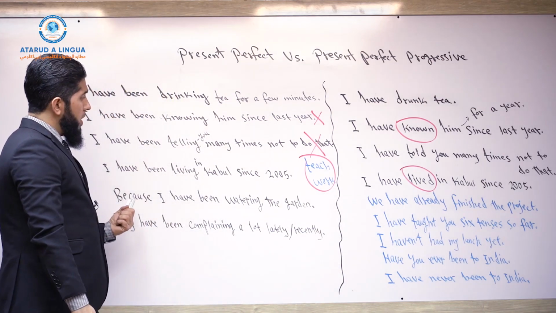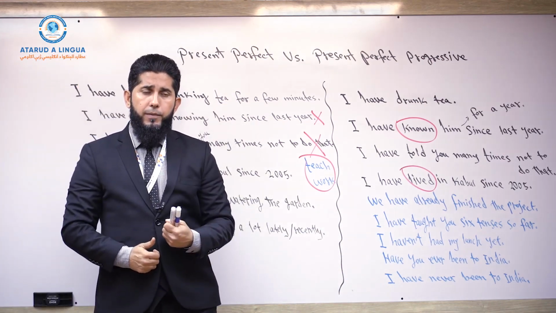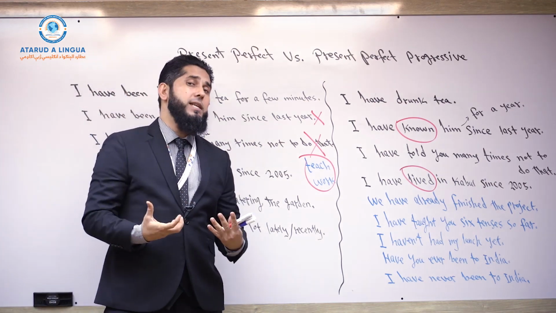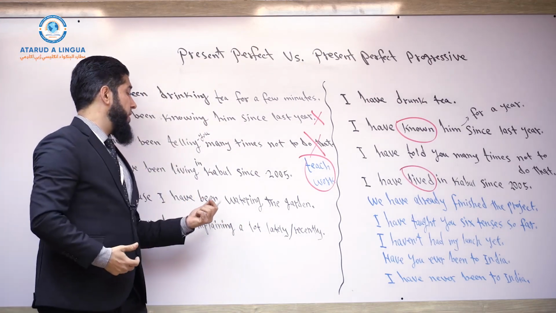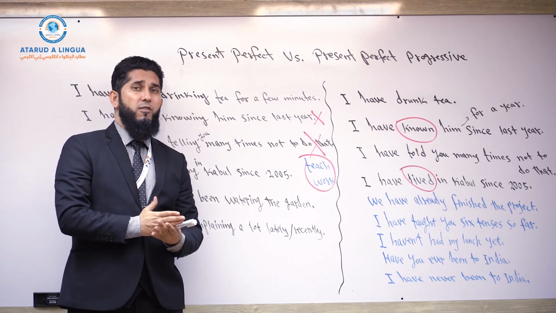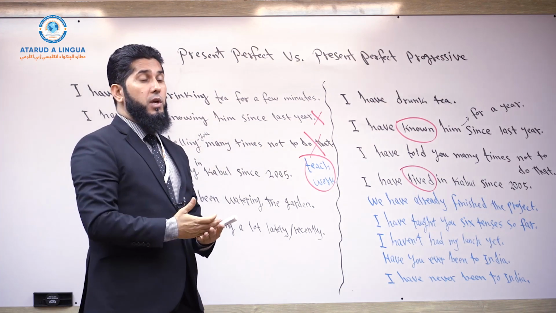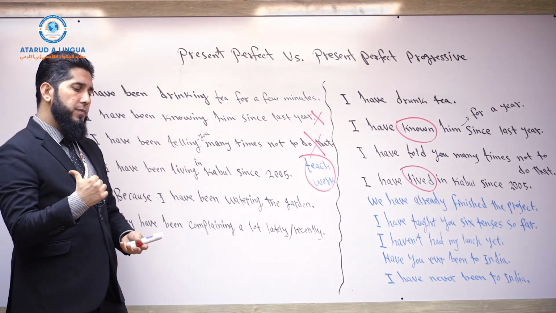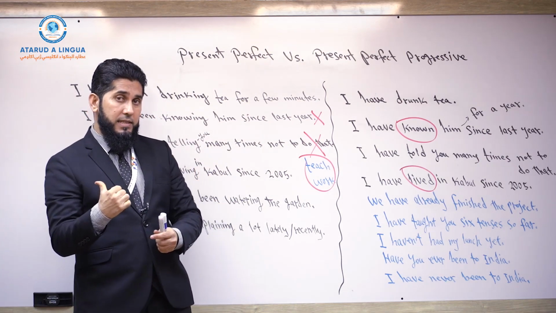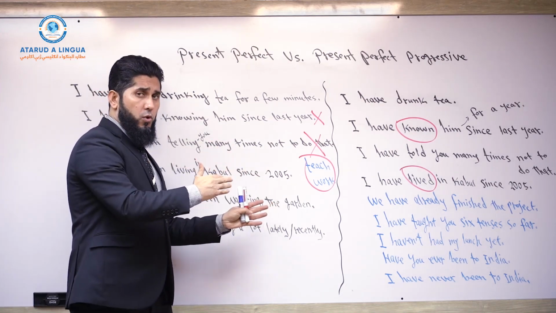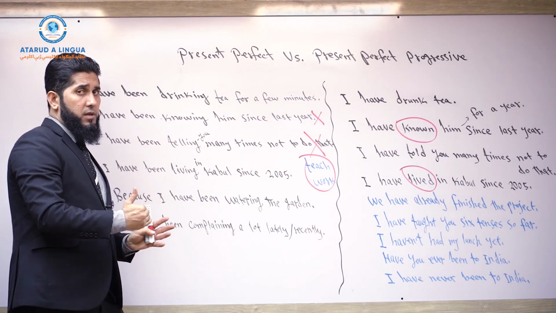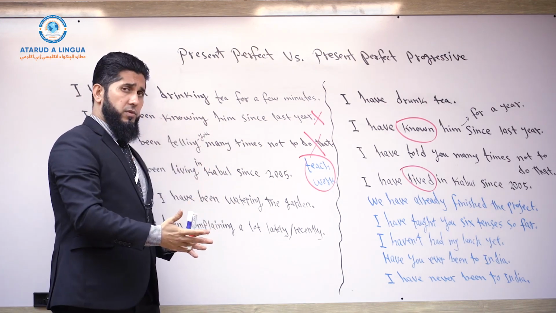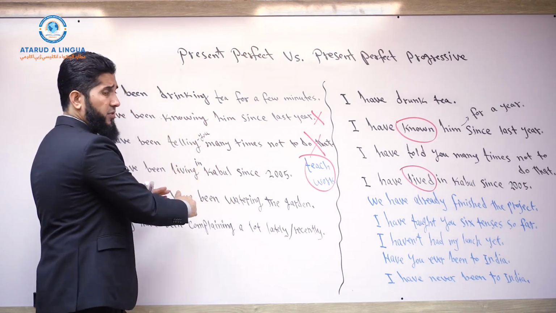For example, I see you and your clothes are wet, and I'm asking you, why are your clothes wet? So you're saying, because I've been watering the garden, because I've been walking under the rain, for example. So now the action of watering the garden finished in the near past, and without using the prepositions for and since, to talk about an action that started in the past and comes to present time, or may not continue in the future. So that's not that situation. This is a different case.